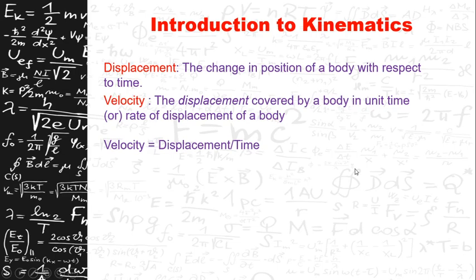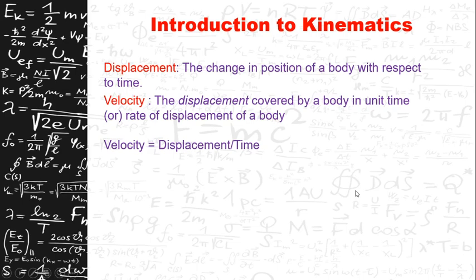Then the second one is called velocity. It is the displacement covered by a body in unit time, or it can also be defined as the rate of displacement of a body. By definition, the equation is velocity is equal to displacement upon time. That is, velocity is equal to displacement divided by time.